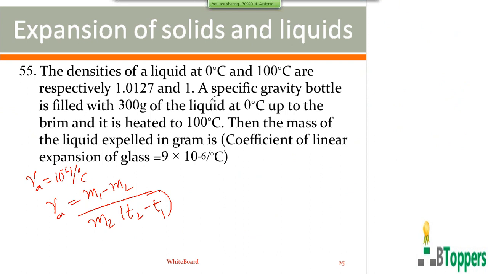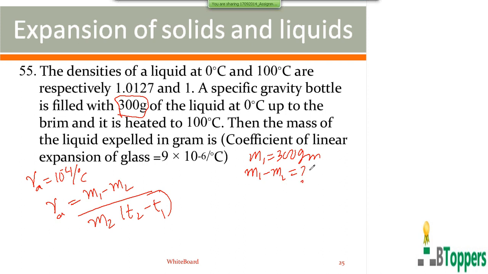Here you are given the mass m1 of the liquid which completely fills the bottle before heating, 300 grams. You are asked to find the mass of the liquid expelled. That means you have to find m1 minus m2.